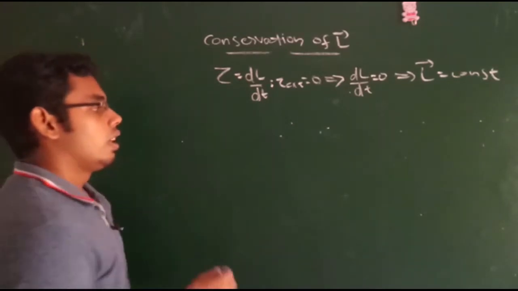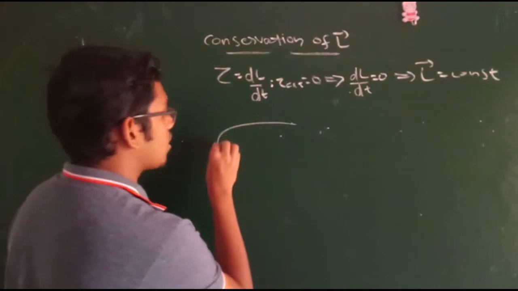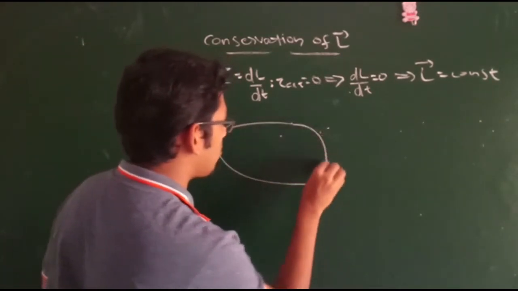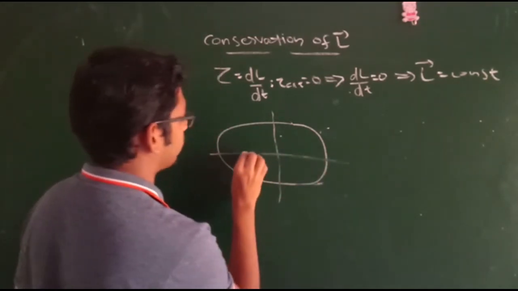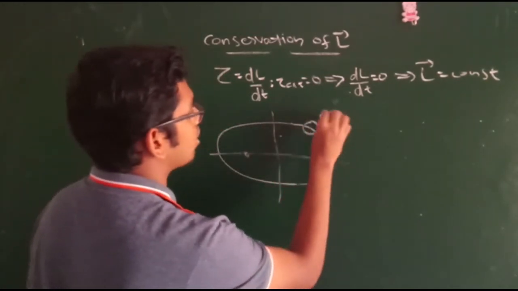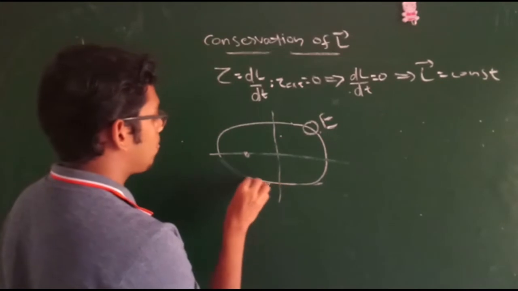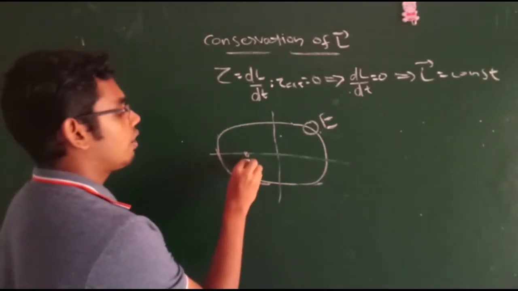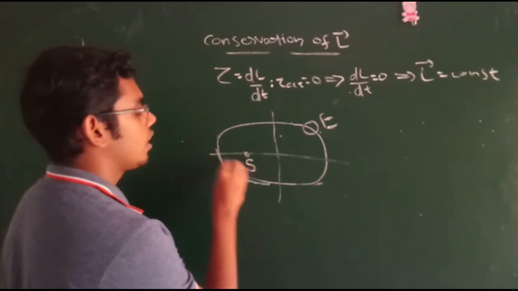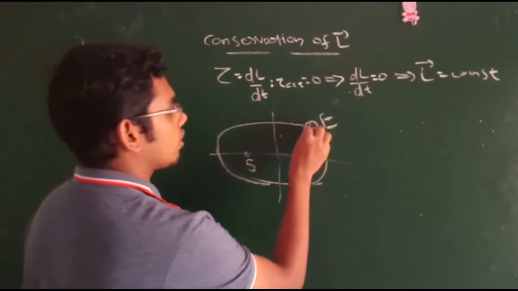I am taking the first application as the elliptical motion of Earth about the Sun. As you know, the Earth is moving in an elliptical path about the Sun. Here we have the Sun situated at one of the foci, and this is the Earth.